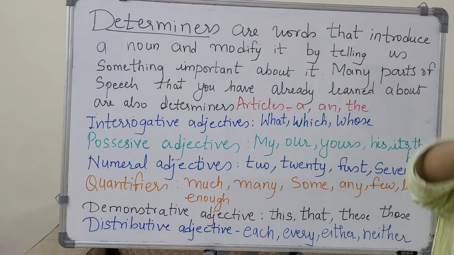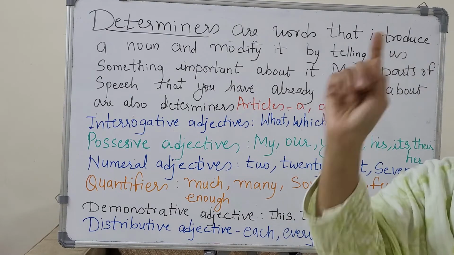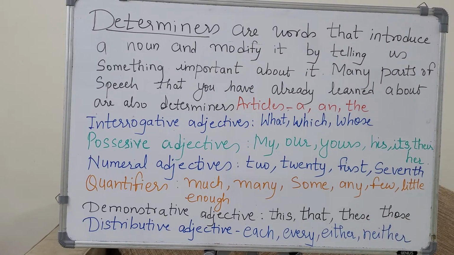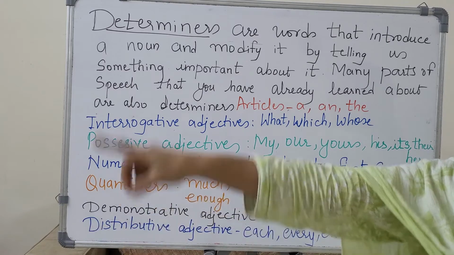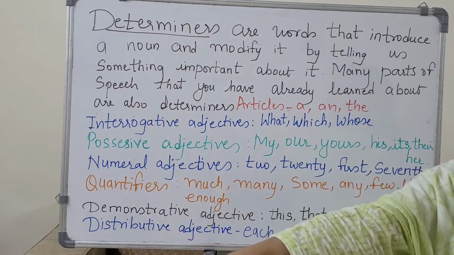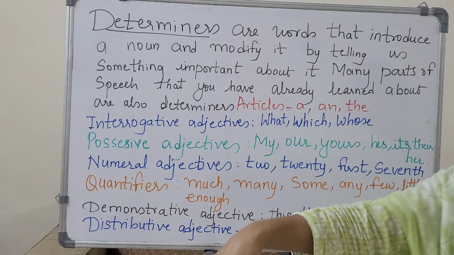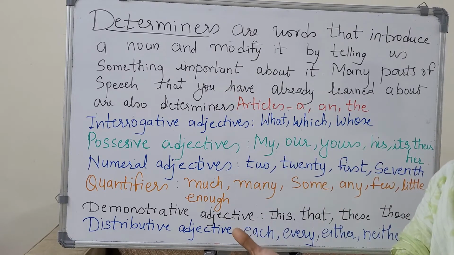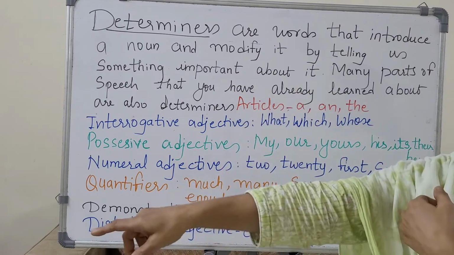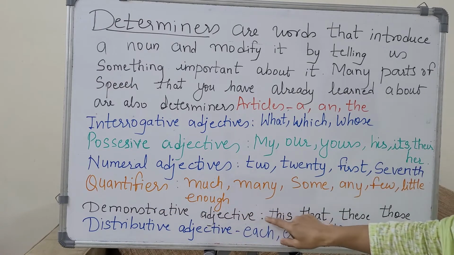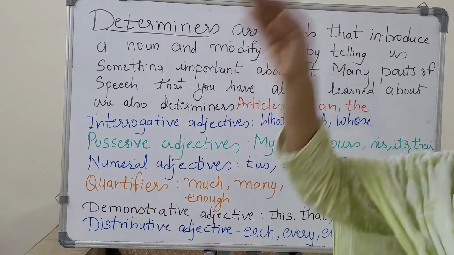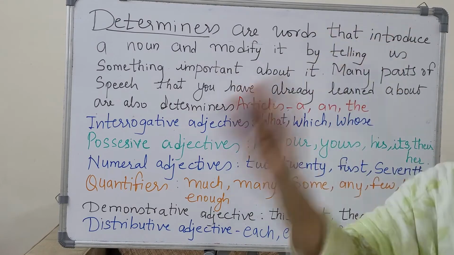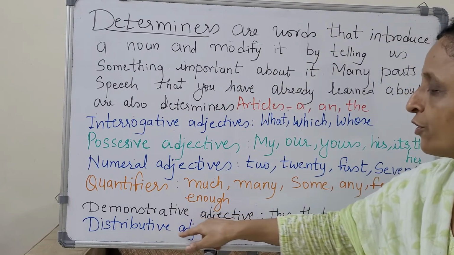Demonstrative adjectives, that demonstrate. This is my book, that is your book, these are my books, those are your books. You can demonstrate with your hand like this. So they are demonstrative adjectives: this, that, these, those. Now distributive adjective means each, every. It goes to everyone, it distributes to everyone, so that is distributive adjective.